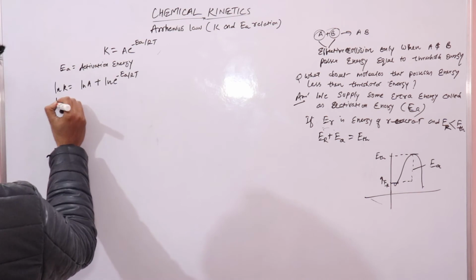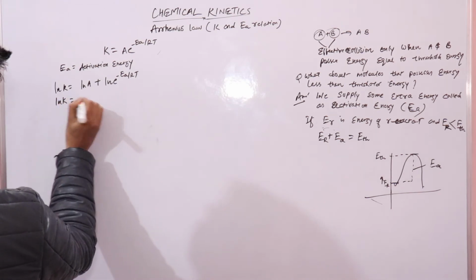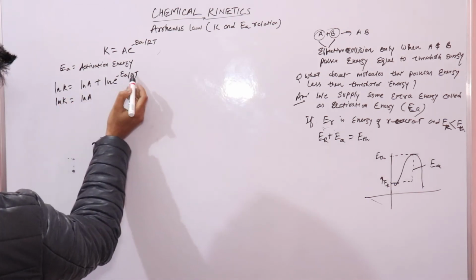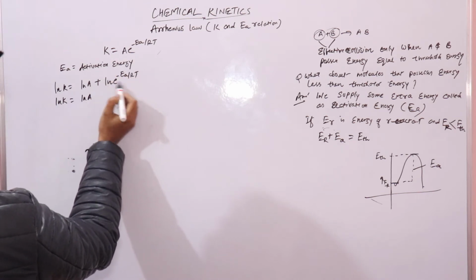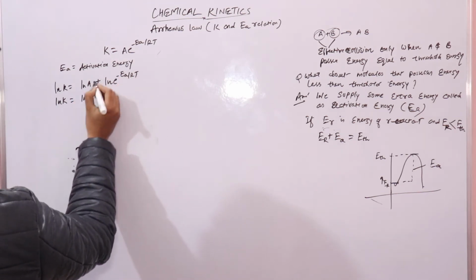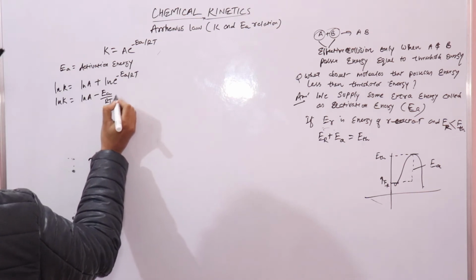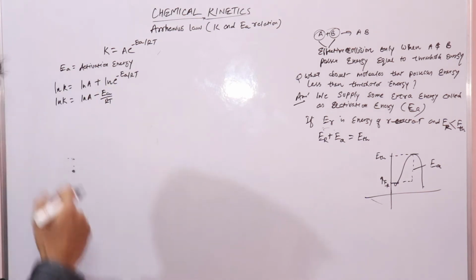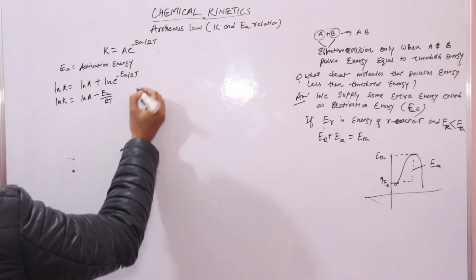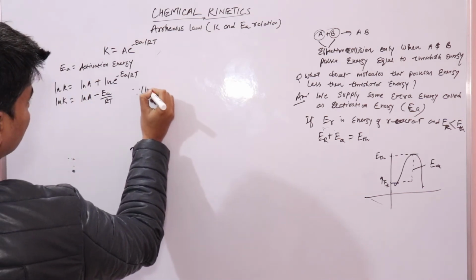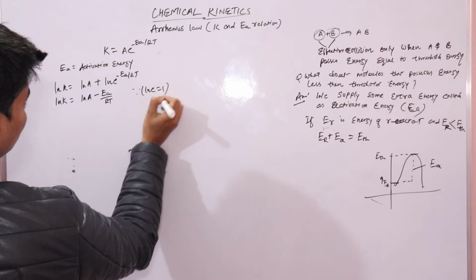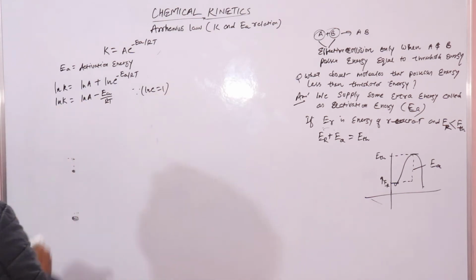Applying the basic formulas of logarithm, the exponent comes down, giving minus EA upon RT, and we know that the value of log e is 1. Since log e is equal to 1, this is the equation.